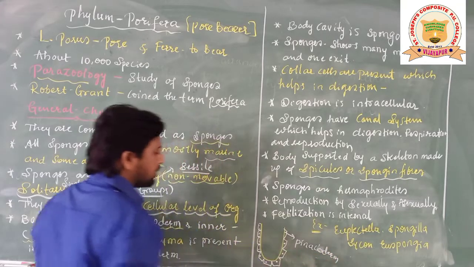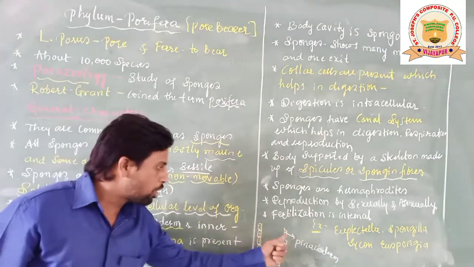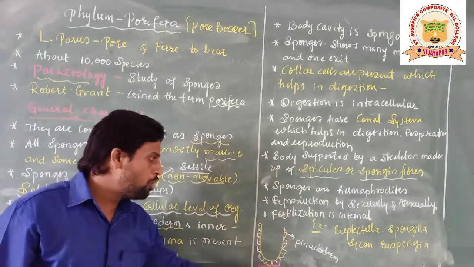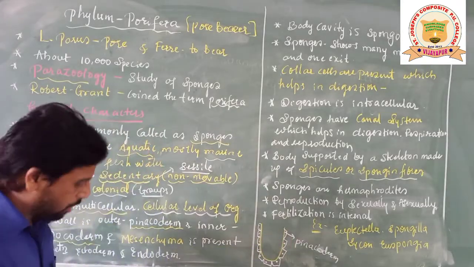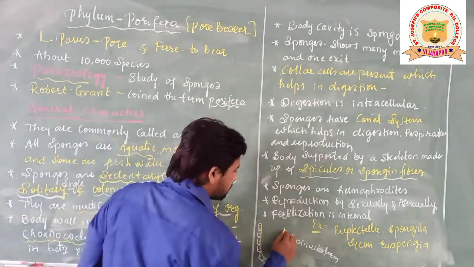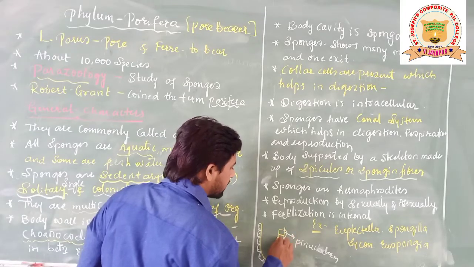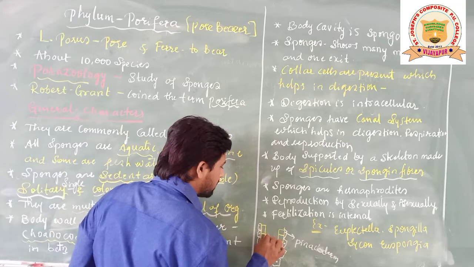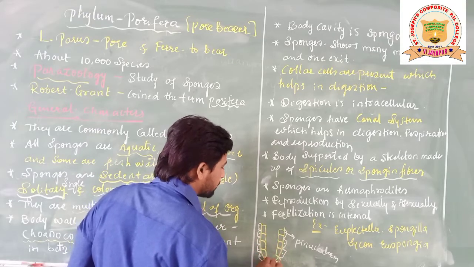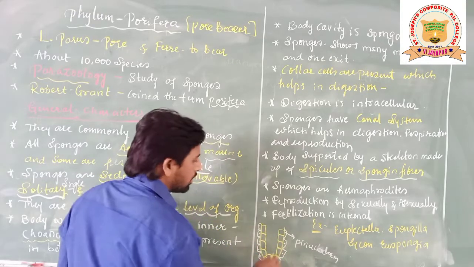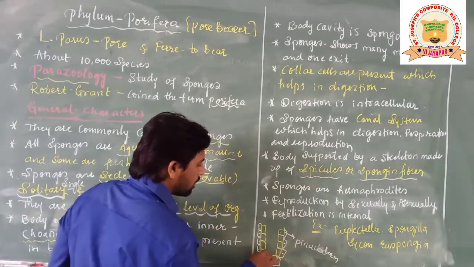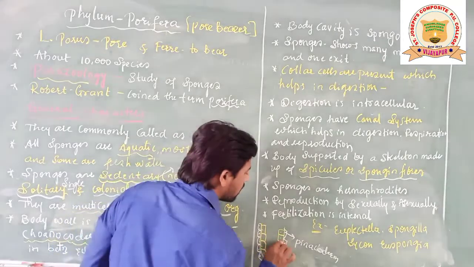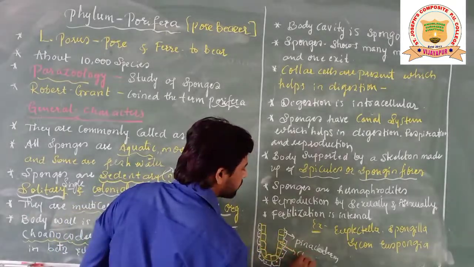Pinacoderm means they are basically an outermost layer. The outermost layer is considered pinacoderm, and some cells are present internally like this. So these internal cells are called coanacoderm.